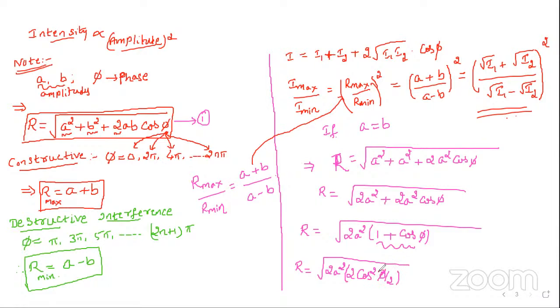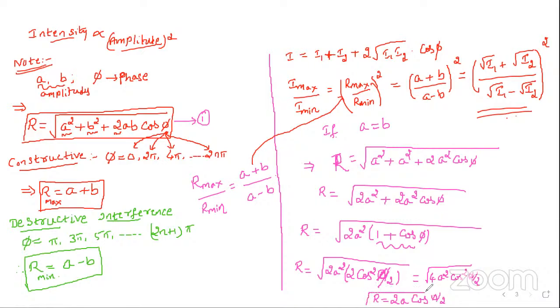Please remember that half-angle formula. So this will be equal to root of 4a square cos square phi by 2. If I take the root of that, we get 2a cos phi by 2.